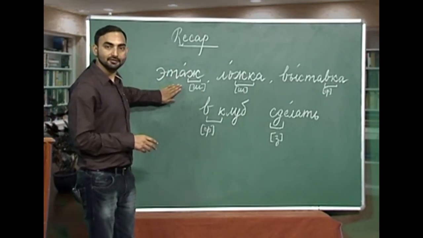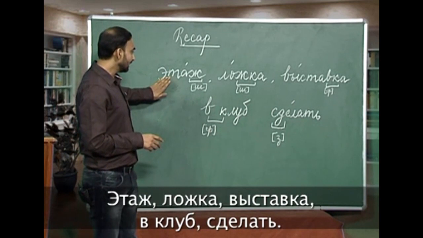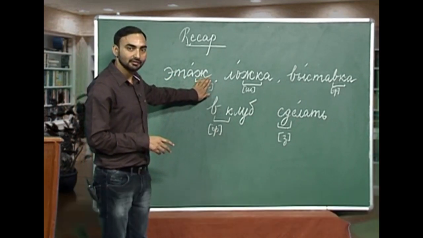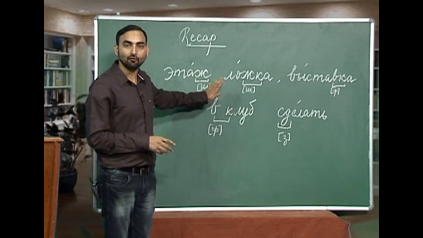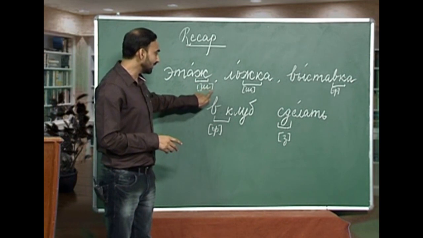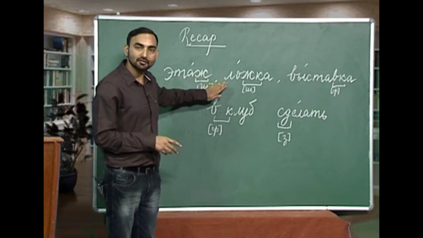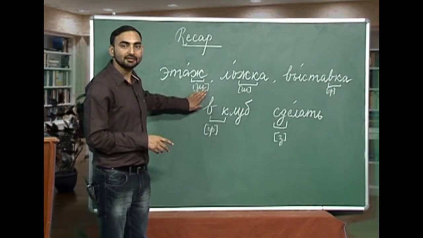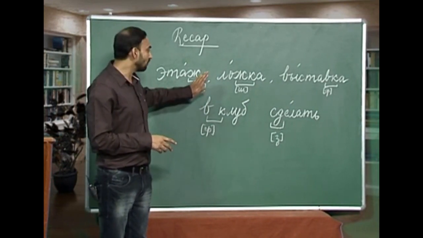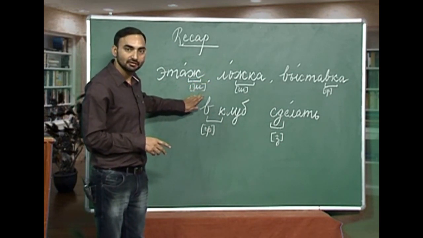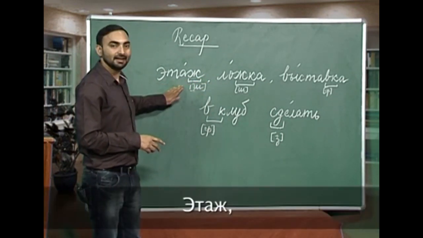The first word we are going to revise is e, t, a, zh. If you remember the rules of voicing and devoicing correctly, then you must know that when a voiced consonant comes in the end, it is pronounced as its voiceless counterpart. So, what is the voiceless counterpart of zh? It is sh. So, how will you pronounce this word? Etash.